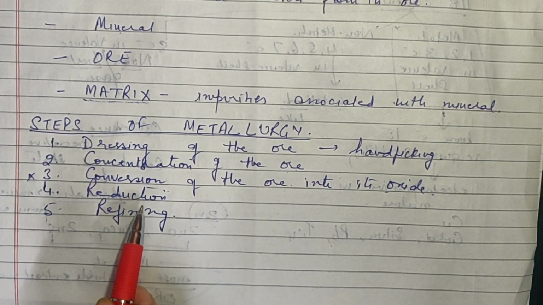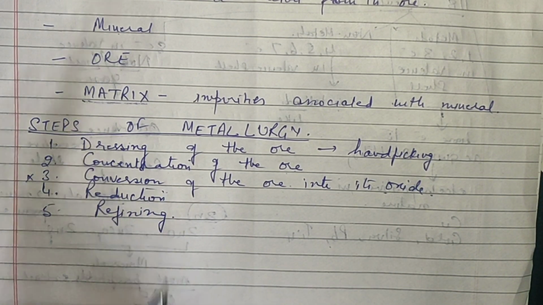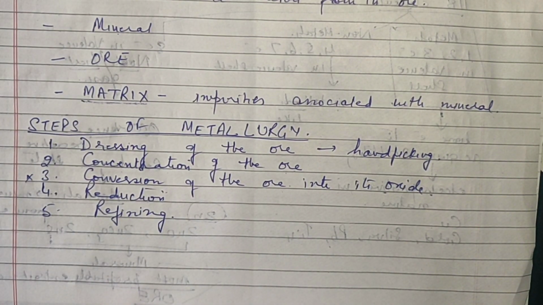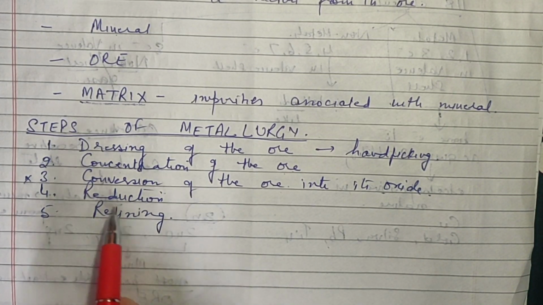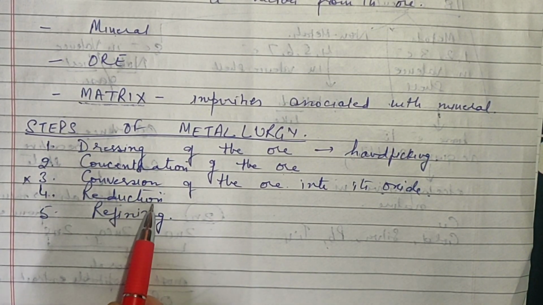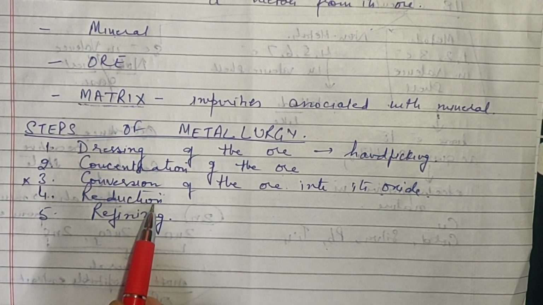Reduction basically means removal of the oxygen. So by using a reducing agent, or sometimes only by heating, we can remove the oxygen part and we can obtain the metal. This is the most important step in the metallurgy, because after this we get the metal.